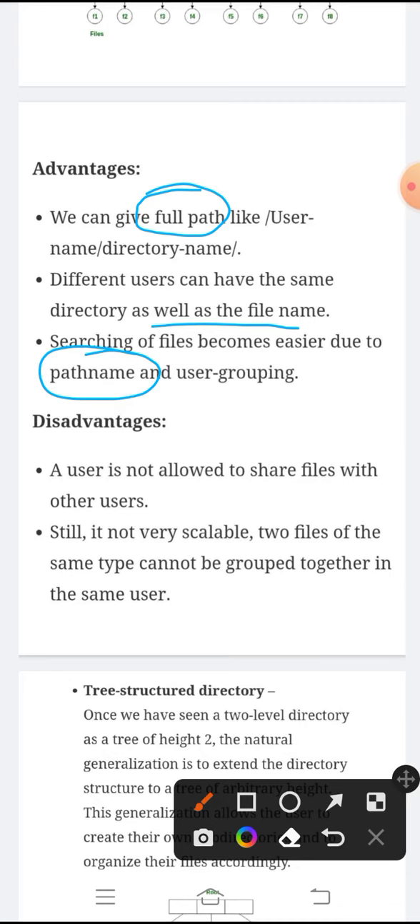And disadvantages, the user is not allowed to share files. Even though it is scalable, we cannot do grouping in the two level directory.